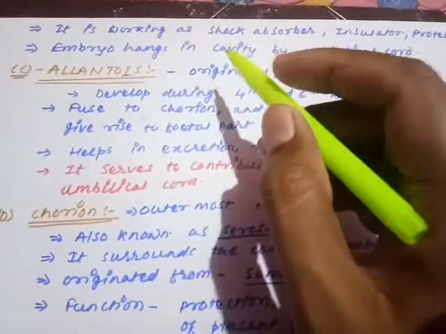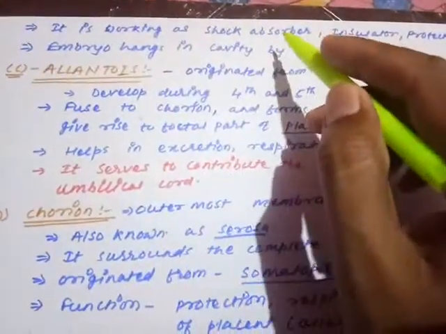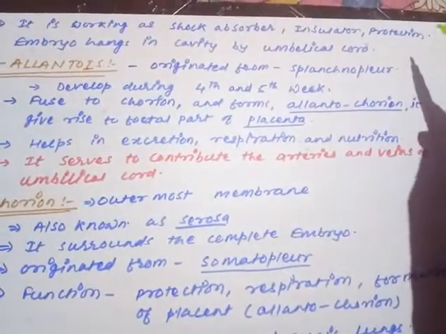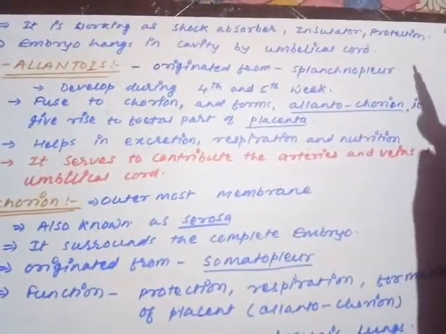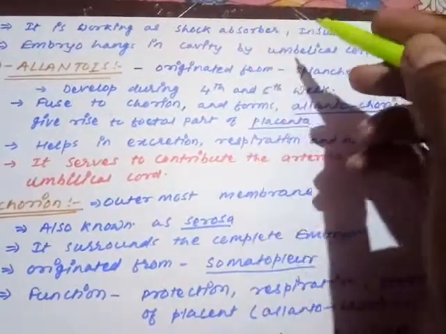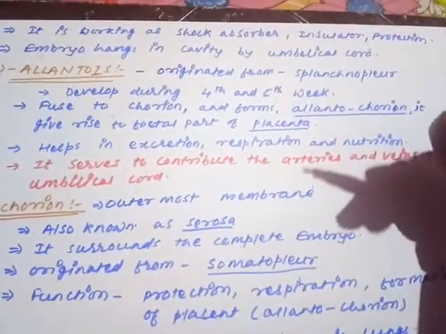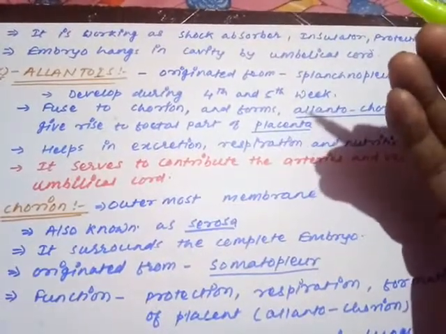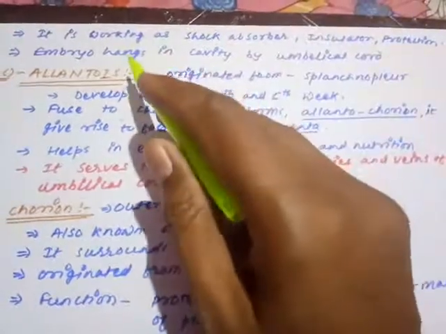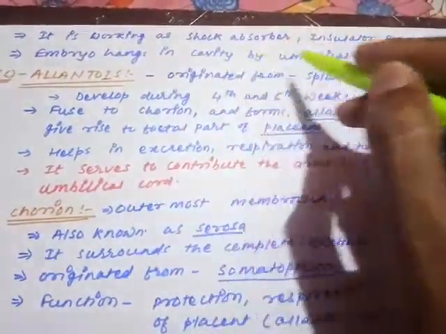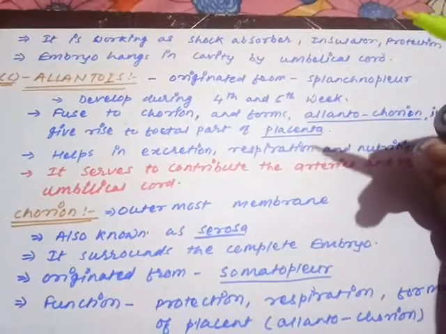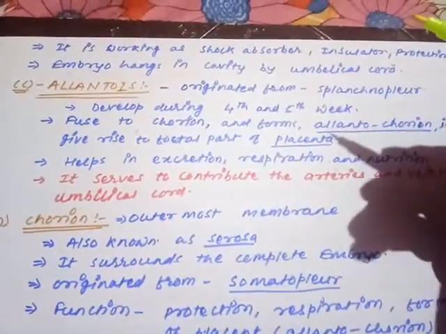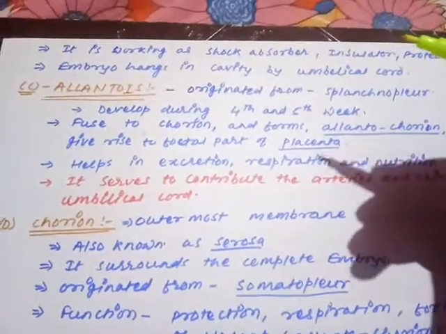If we are discussing the function of that, it works as a shock absorber. Just now I discussed insulation and protection from external shock and jerk. If any kind of shock or jerk is provided from the external surface, the amniotic fluid works as a cushion, and the embryo hangs in the cavity by the umbilical cord. The embryo is hanging in this amniotic cavity with the help of a thread-like, cord-like structure called the umbilical cord, that we'll see in the next point.